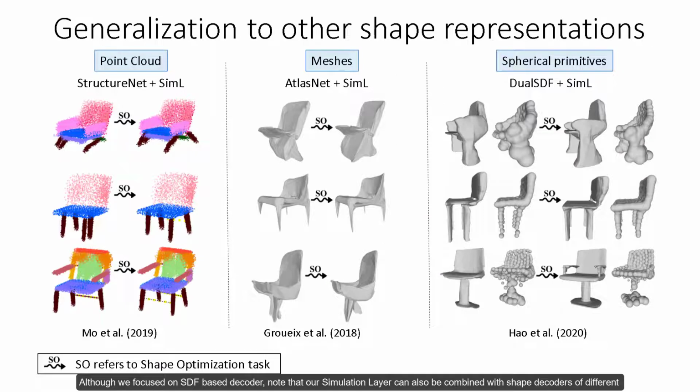Our approach induces a slight improvement over baseline DeepSDF. Importantly, we overcome the limitation of surrogate model-based approach thanks to our accurate and bias-free physical gradient. Although we focused on SDF-based decoder, note that our simulation layer can also be combined with shape decoders of different representations, such as point cloud, meshes, and spherical primitives. Please refer to our supplementary for more details.